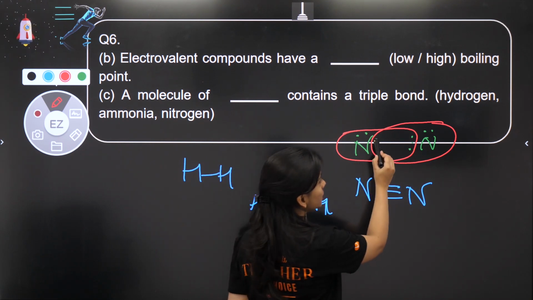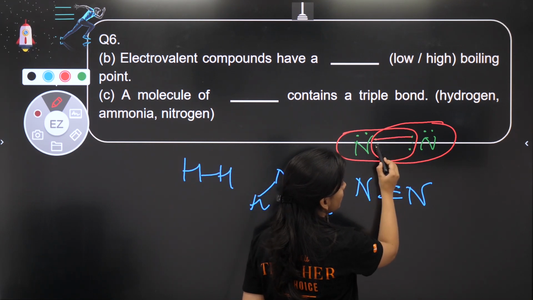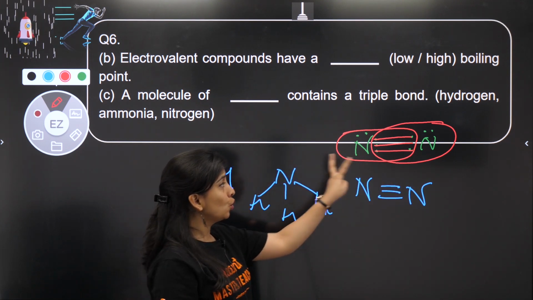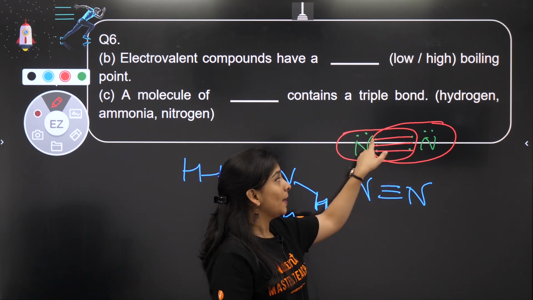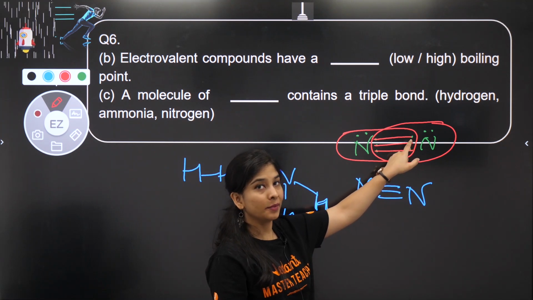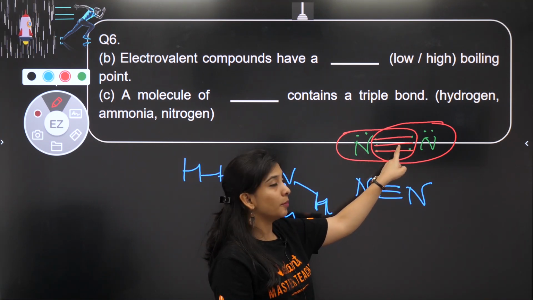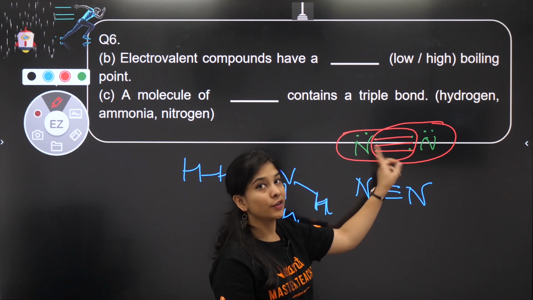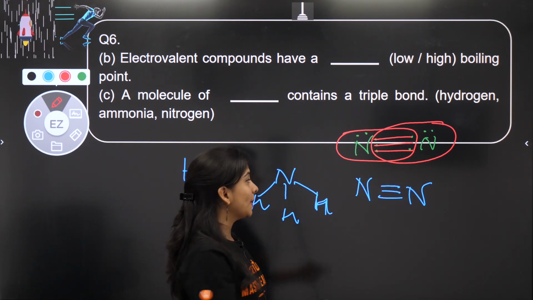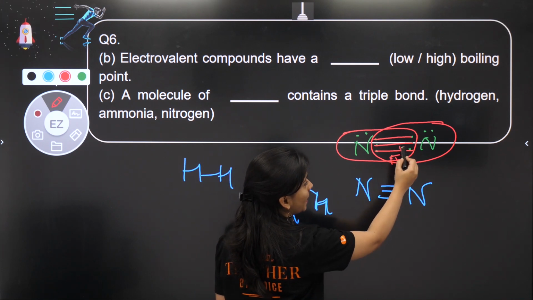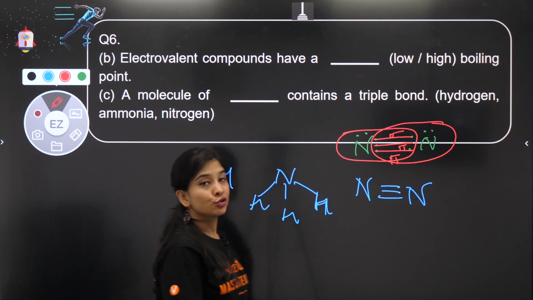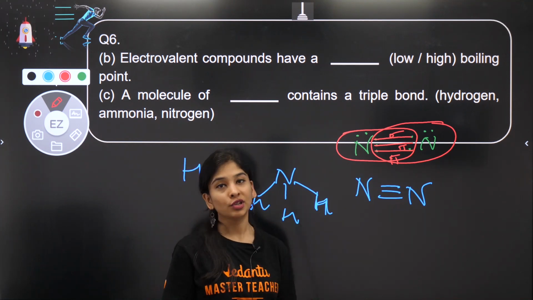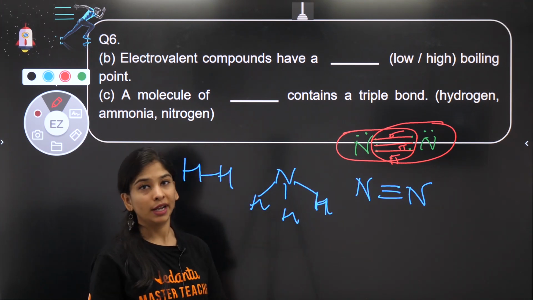I told in the previous question, 2 electrons make a single bond. पहला हमेशा single bond बनता है दोनों atom के बीच में. Next is double, which is a pi bond. Next is also triple bond, which is also a pi bond. Okay, pi bond. Pi single को बोलते हैं sigma. So this is the triple covalent bond which is there between 2 nitrogen atoms.